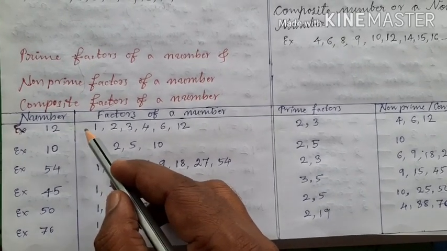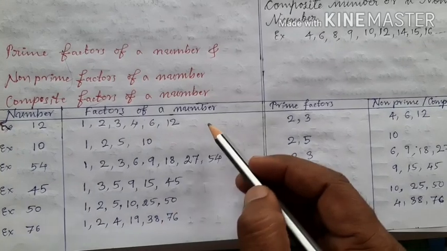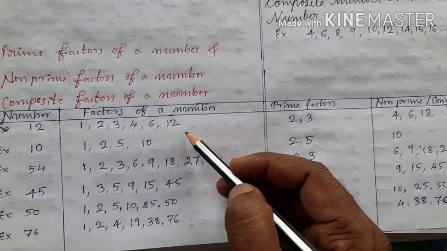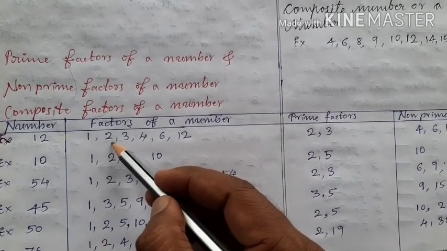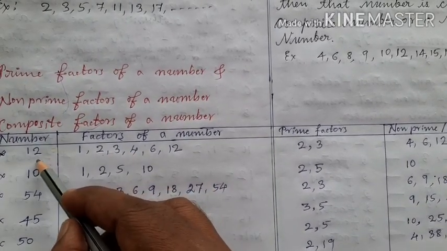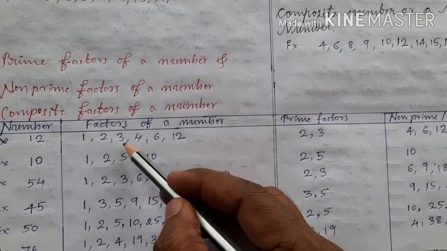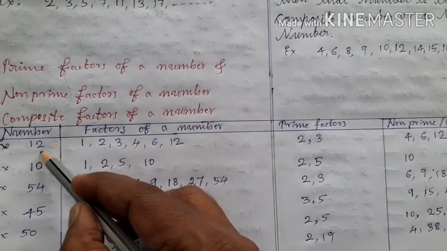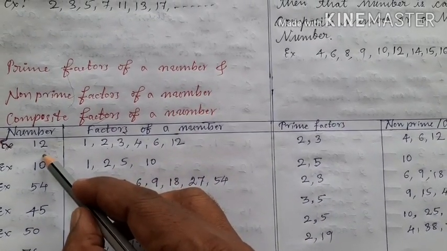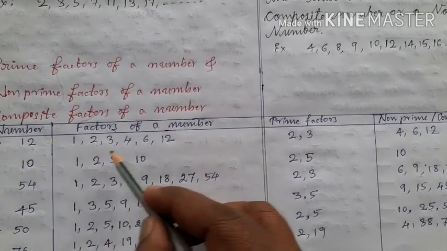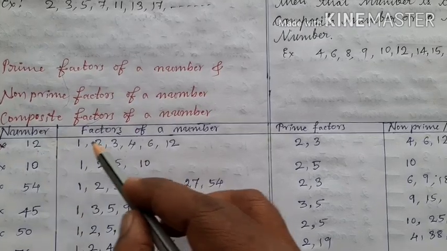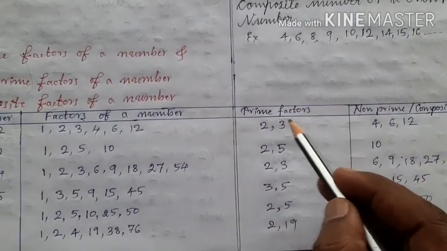But how many factors does 12 have? 12 has 6 factors. Among the 6 factors, how many are prime numbers? Here 2 is a prime number and a factor also. That is why 2 is called the prime factor of 12. What about 3? 3 is a prime number and a factor of 12 also. That is why I call 3 a prime factor of 12. So children, among 6 factors, 2 and 3 are prime numbers and factors of 12. That is why I call 2 and 3 prime factors of 12.